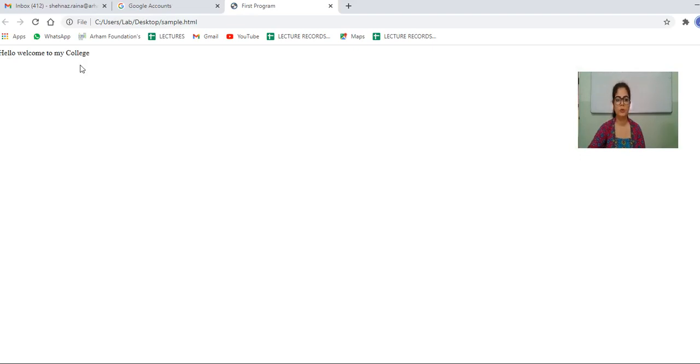Hello, welcome to my college. This is a web page. When I give you a complete program of HTML, I will show you how you have to design a web page and what syntax you have to follow. This is just a step showing how you have to save your file and how you have to check the output. So this is how you can check the output. This is a web page.